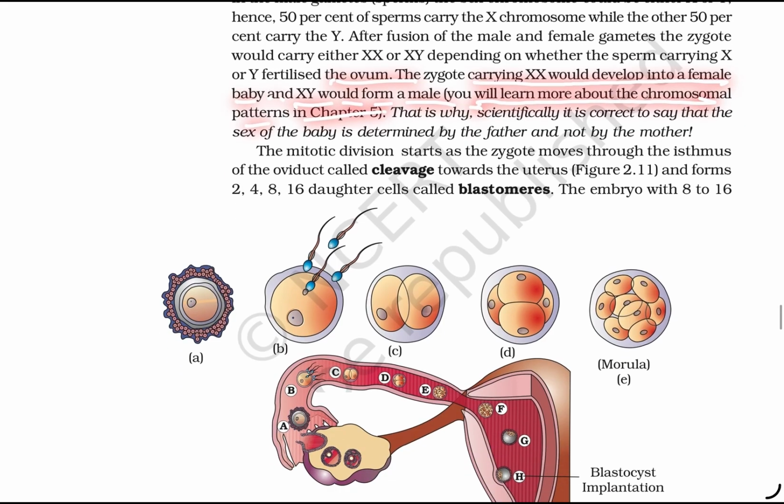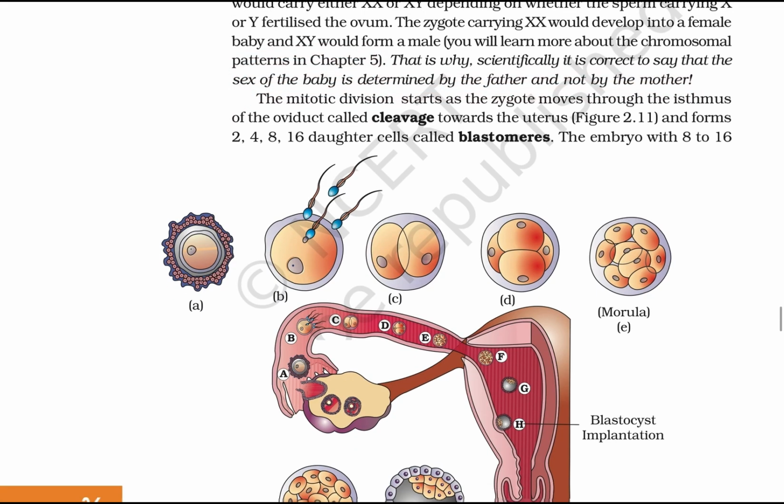You will learn more about the chromosome pattern in chapter 5. That is why it is scientifically incorrect to blame the mother. It is correct to say that the sex of a baby is determined by the father, not the mother.